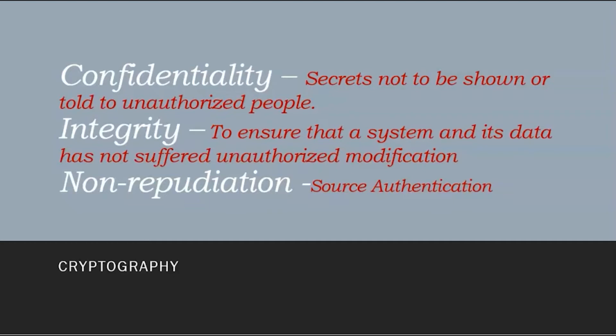So there are three concepts: the first is confidentiality, the second is integrity, and the third is non-repudiation. The whole of cryptography lies on these three concepts only. The first concept, confidentiality, means the secret should not be shown or told to unauthorized people. Integrity is to ensure that the system and its data have not suffered unauthorized modifications, and non-repudiation is source authentication. I will explain these three topics with some examples.